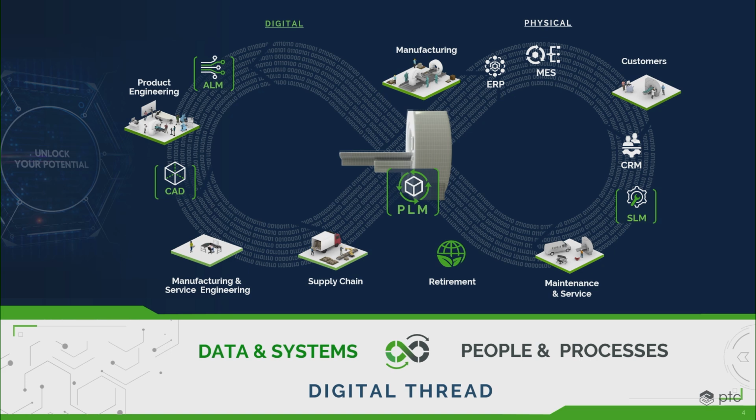So first, a mechanical part will start in ALM as a set of requirements. Then it gets turned by an engineer into a mechanical part in CAD. And that engineer will put PMI information on it so that we can send information to manufacturing. But before it goes to manufacturing, it becomes part of an engineering bill of materials. So now we have a bill of materials in the loop.